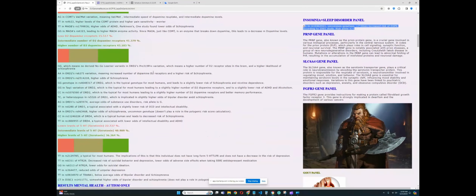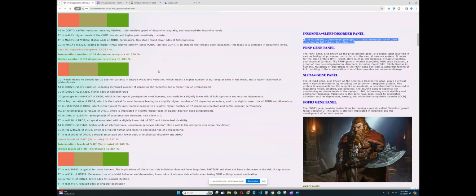Looks like he has a predisposition to an intermediate phenotype between the warrior and the worrier genotypes. If you take into account COMT and MAOA and MAOB, which in this case has only 4 genotypes, he's got a predisposition to an intermediate phenotype between warrior and worrier. Looks like he's got a predisposition to 7 times increased risk of DSPS, which I think is a sleep disorder.